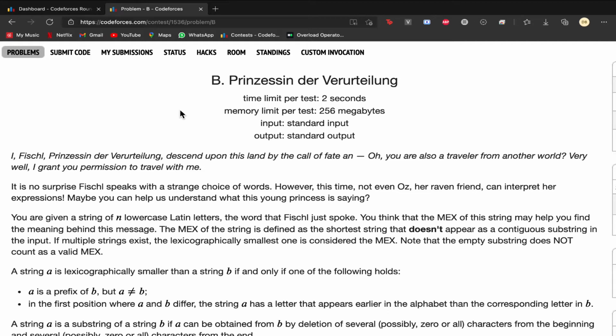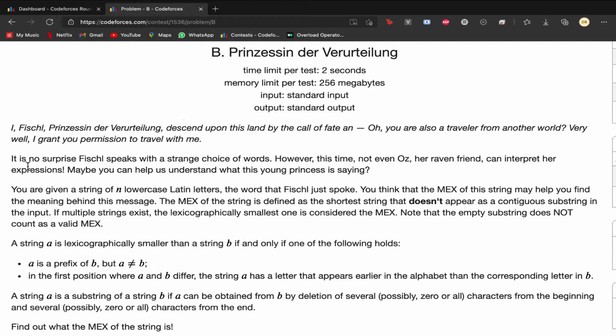What we have here is question B, the second question of the Codeforces round that was conducted today, and the question statement starts with some sentence, and then it says that it is no surprise that Fiscal speaks with such a strange choice of words, but this time not even Oz, her raven friend, can interpret her expressions. Maybe you can help us understand what this young princess is saying.